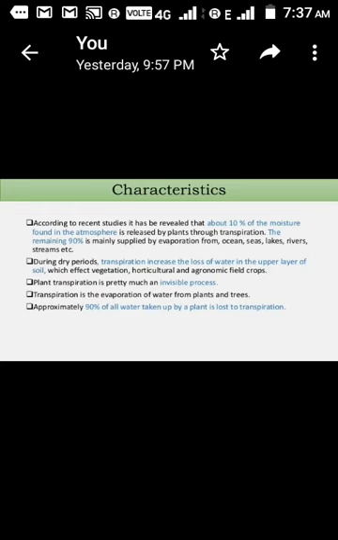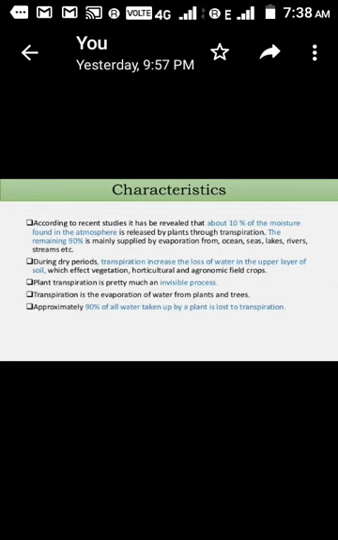Suppose you keep a wet cloth in sunlight; after some time you find it dried, but you don't see how it dried. It is just because of the evaporation of all the water content present in the cloth. So this process is going on, but we cannot see it with the naked eye.